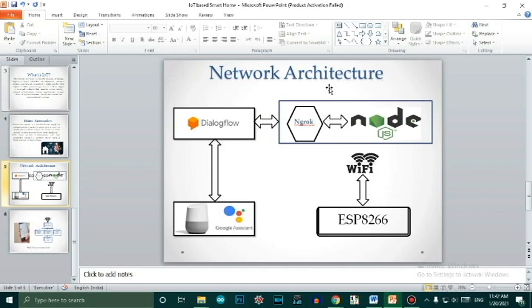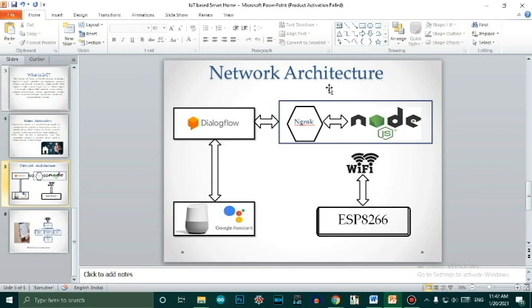Now we have Dialogflow. Dialogflow is a platform which makes it easy to design and integrate conversations with the Google Assistant. Basically it is an interface or a bridge between the global server and our mobile phone or the Google Assistant, which gives a platform to communicate with the Google Assistant. And now we have the Google Assistant.